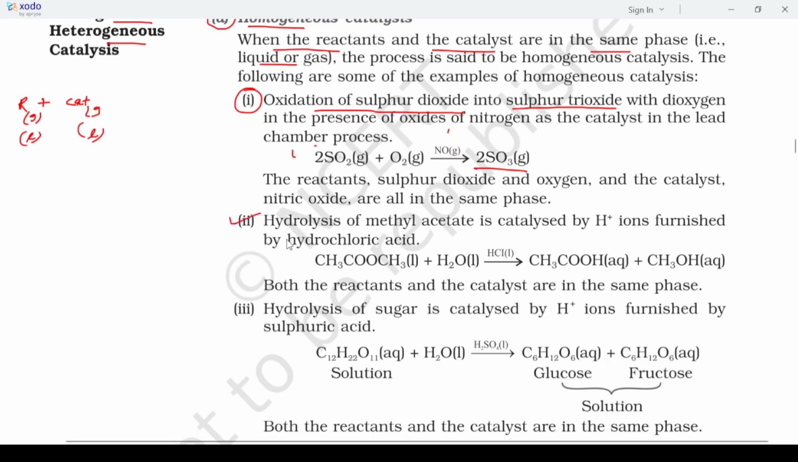Similarly, in this case, hydrolysis of methyl acetate. Here you can see methyl acetate is in the liquid state, water is also liquid, and HCl, which is taken as a catalyst, is also in the liquid state.